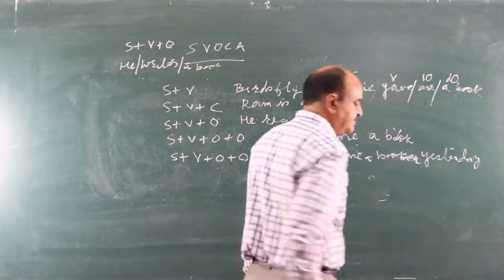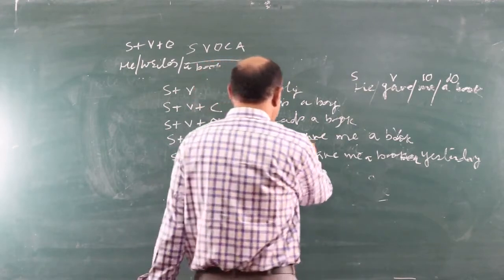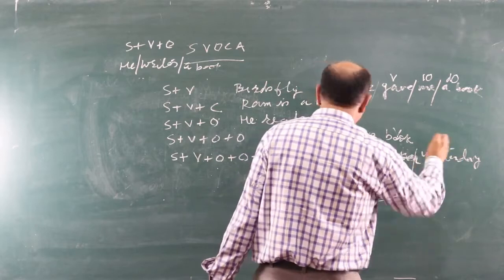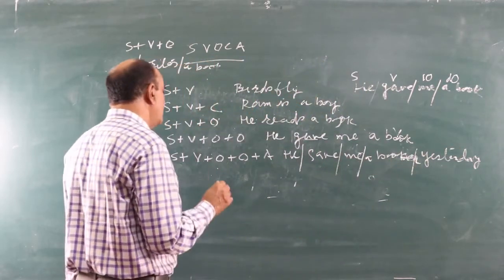Yesterday is the answer to when did he give you the book. So this one is S V O O A.